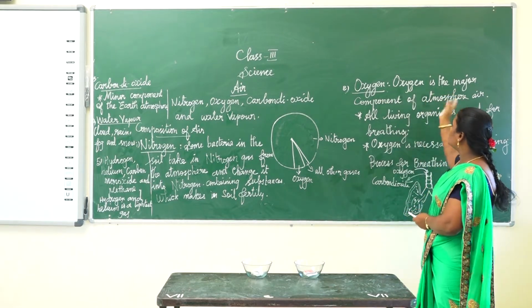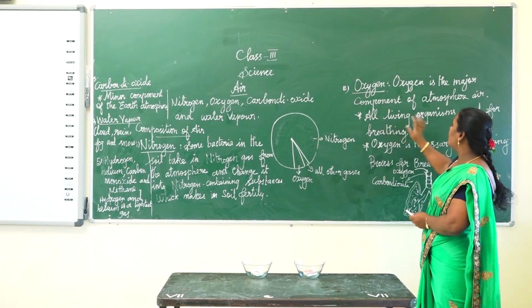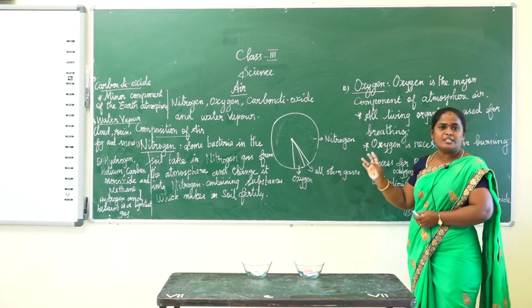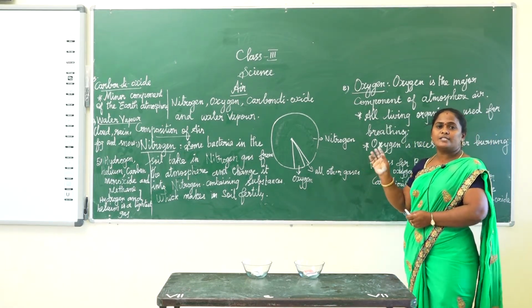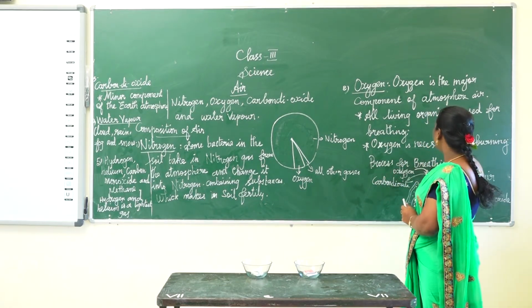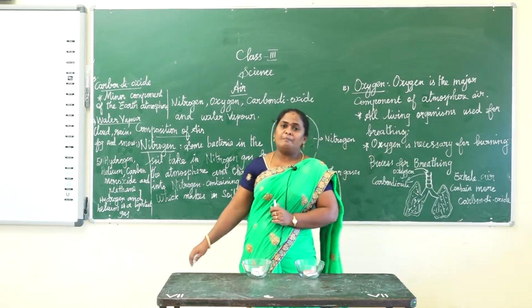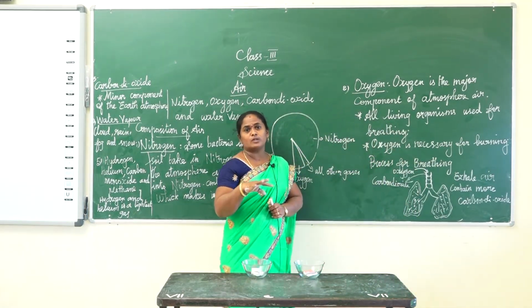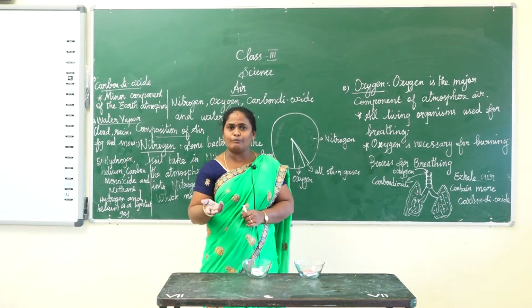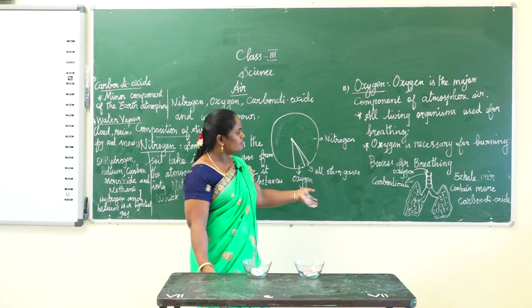Oxygen is the major component of the air in the atmosphere. All living organisms need oxygen for breathing. Oxygen is also necessary for burning. And it is replenished in the Earth's atmosphere when plants take in carbon dioxide and give out oxygen during photosynthesis. And then the process of breathing.